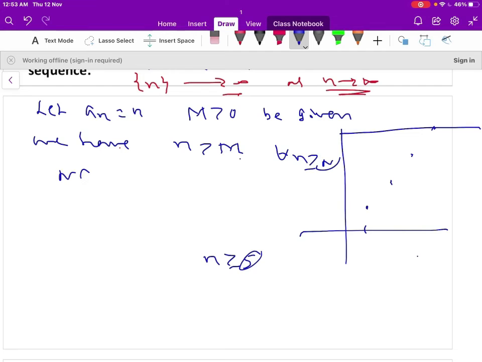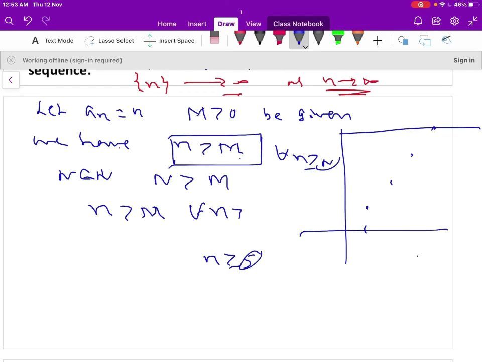So let us choose capital N belonging to the natural numbers such that capital N is greater than m. From this we can observe that n is greater than m for all n greater than or equal to capital N. Therefore, the sequence n diverges to infinity and the sequence is a divergent sequence.